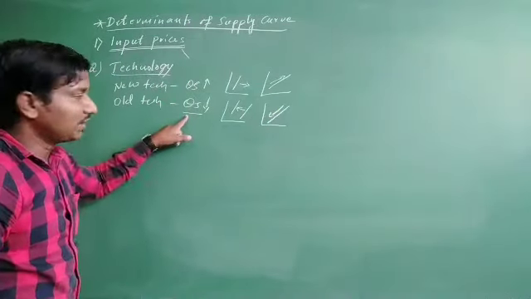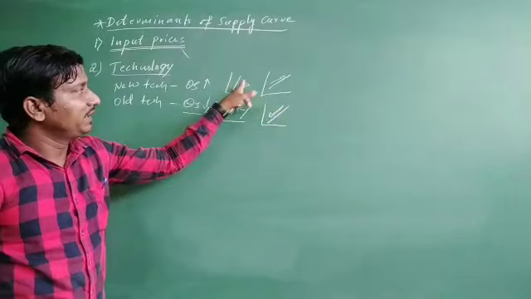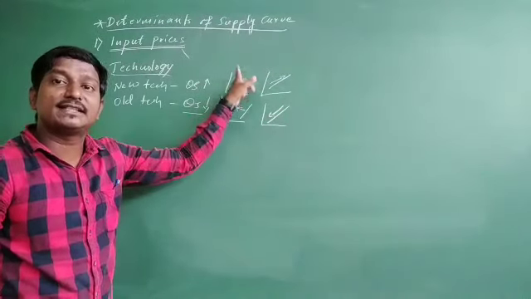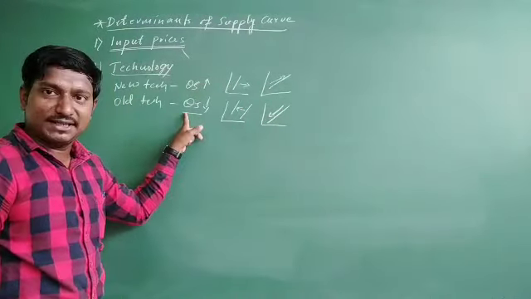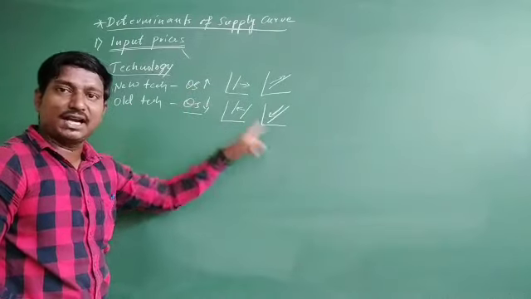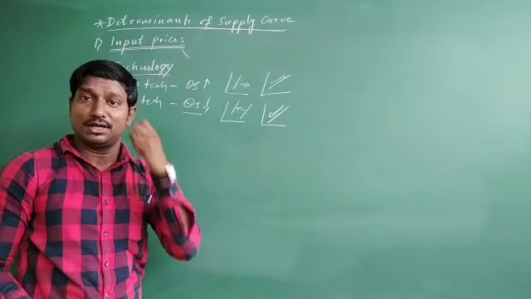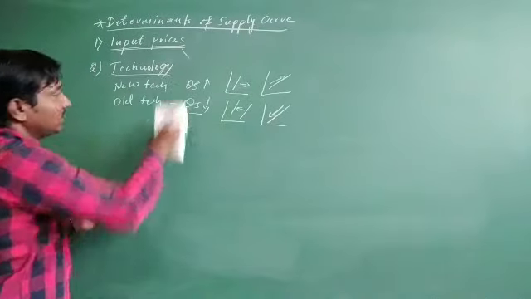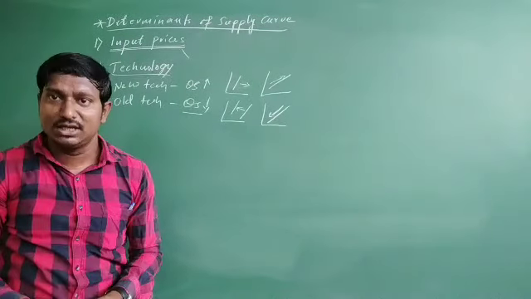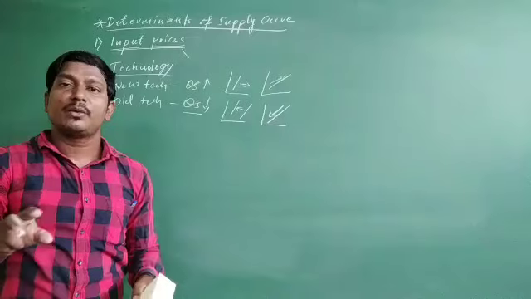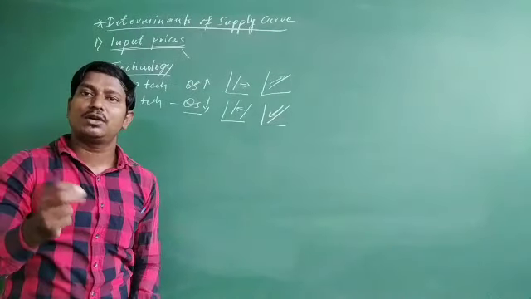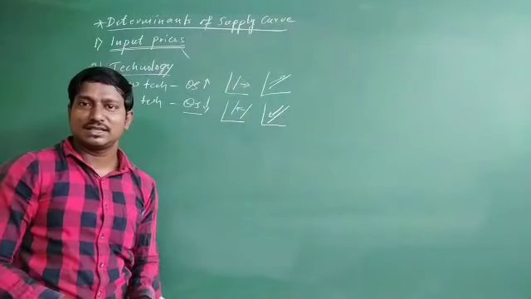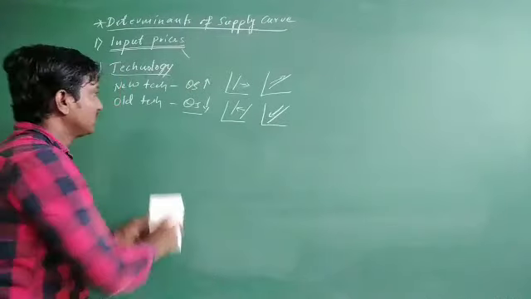Okay, if the quantity supply increases, then it moves upside and shifts right side, and if quantity supply decreases, it shifts left side and moves downward. Okay, so this is about the technology. What kind of technology they are using decides whether the supply curve moves upward or downward, right side or else to the left side. Okay, so this is the other